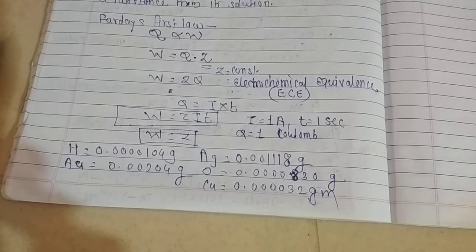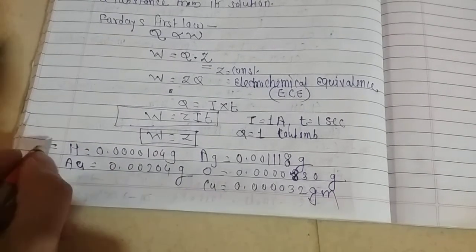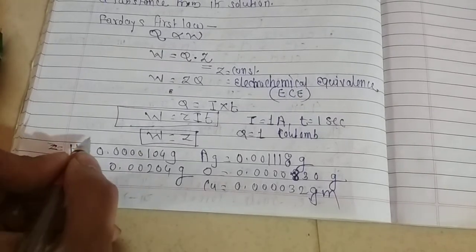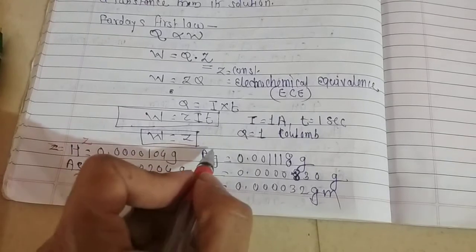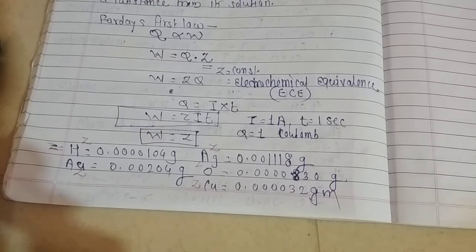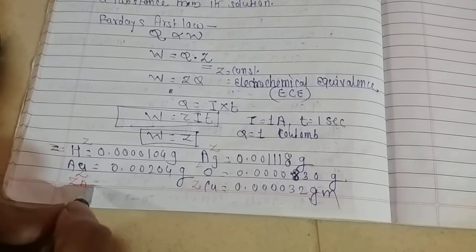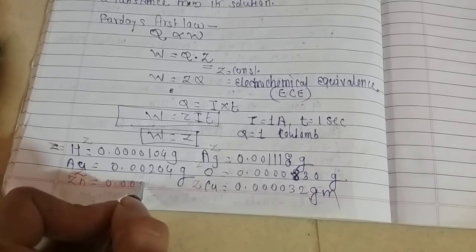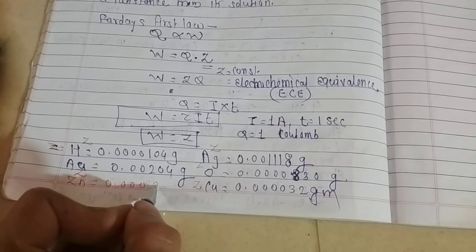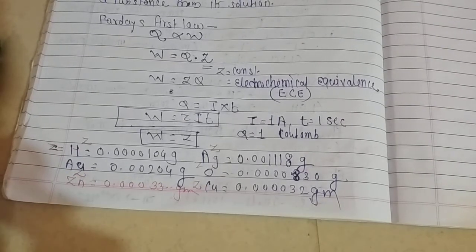So in this way, these are the values of Z: Z of hydrogen, Z of Au, Z of Ag, Z of O, Z of Cu. Like here I write zinc. Z of zinc is 0.000 33 something gram. So this is the value of Z.